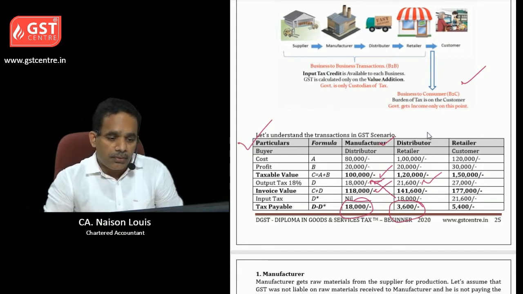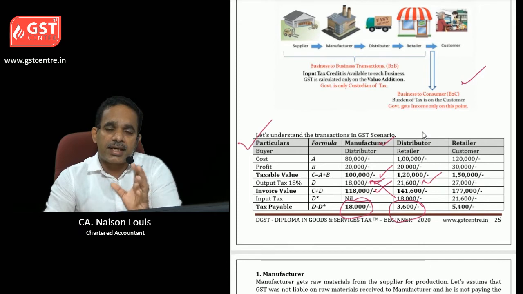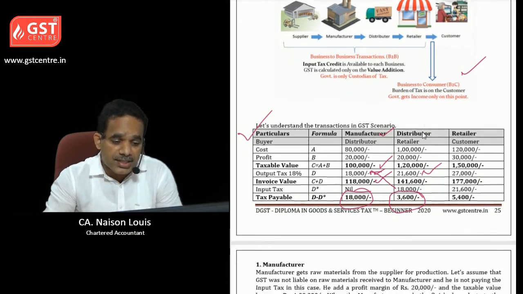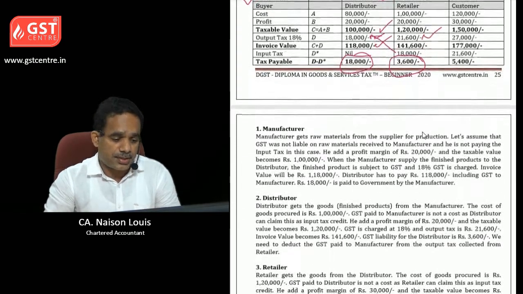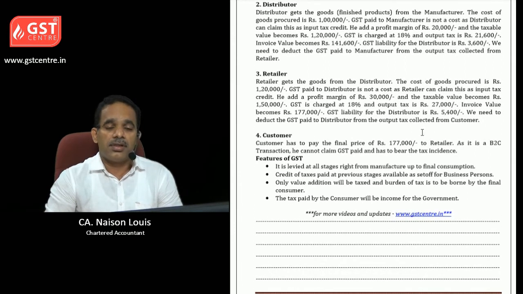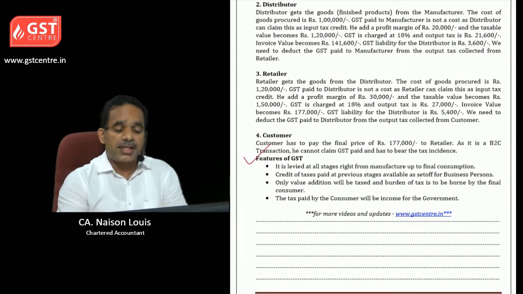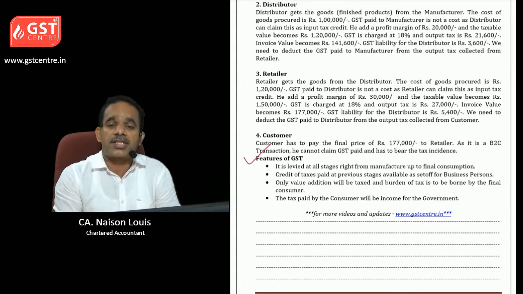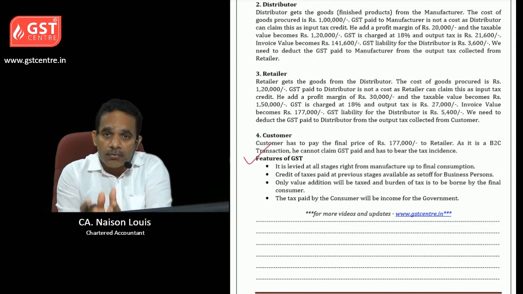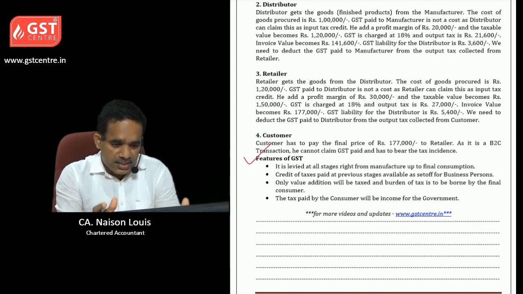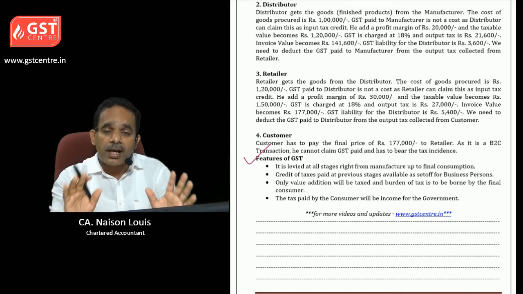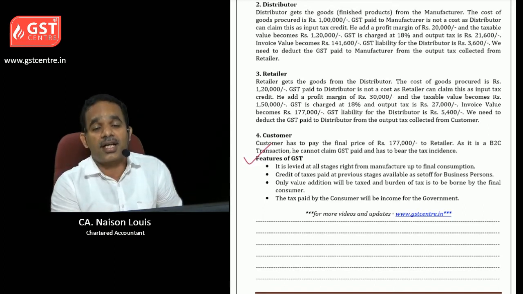So that is the flow by which input tax credit can be adjusted by the taxable persons who have taken registration, that is business persons. So you can read it, the full explanations are given. And features of GST, it is levied at all stages from manufacture to final consumption. Credit of tax at previous stage is available for set off as input tax credit by business persons, and only value addition will be taxed, and the final burden of tax is on the customer.